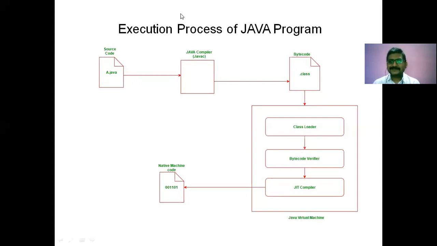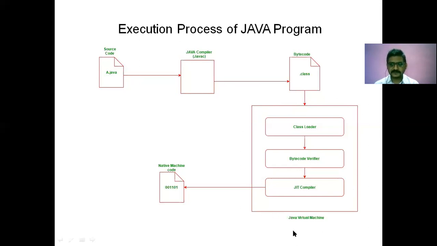No one can read such kind of a byte code. That is a file which will be generated after executing a source code called a.java. Now this byte code is not the executable file, it is only the intermediate code that will be given to a section called JVM.